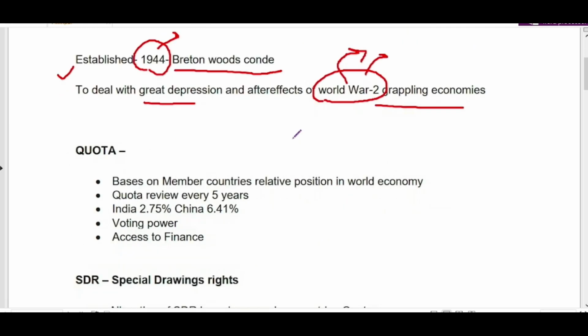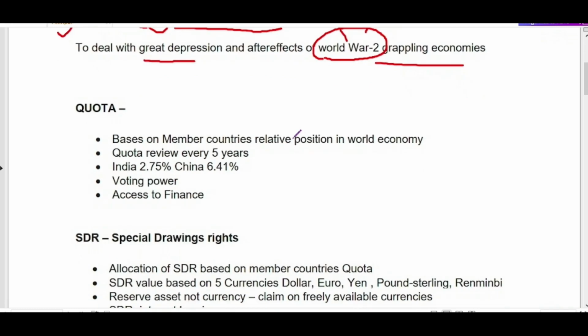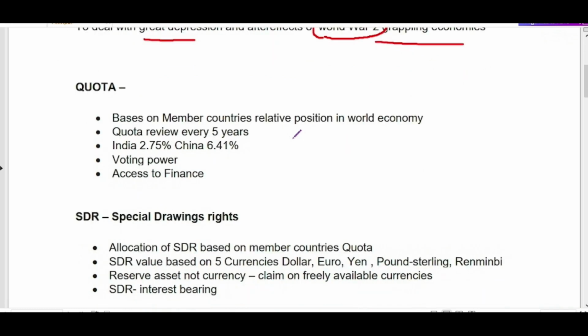But this is not what makes this lecture important, because we are going to learn some important funding mechanisms, some important structuring mechanisms of IMF that have been asked in UPSC Prelims, right? So let us start. We will learn about the quota. Quota is basically resources that member countries provide to IMF, right? So when a member country subscribes to IMF, it provides some quota in the form of SDR. So IMF gives SDR to member countries and member countries give money to IMF.